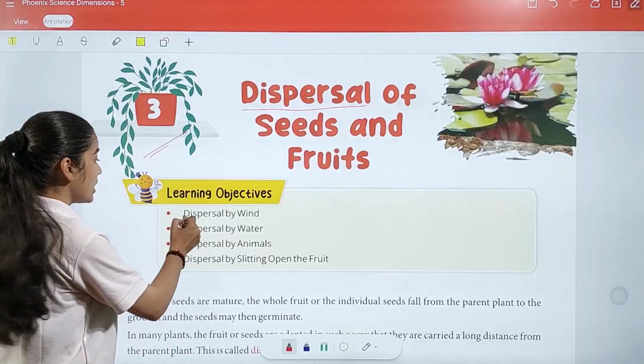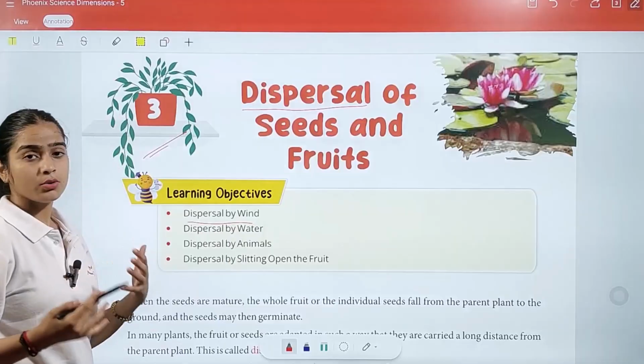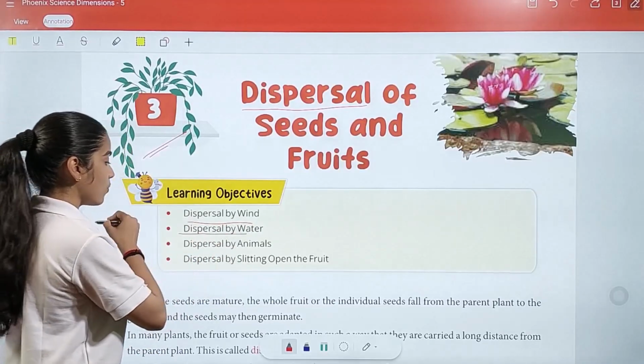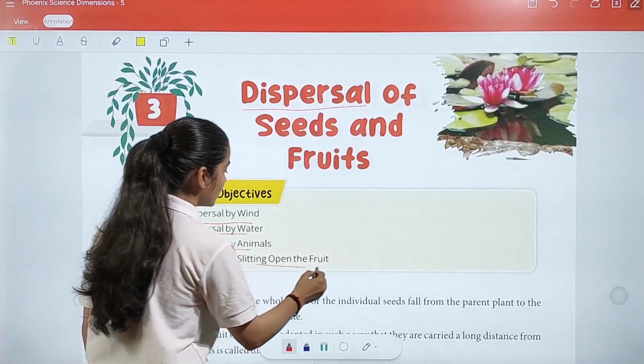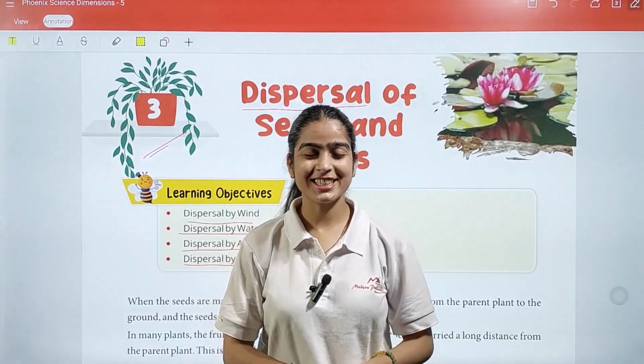So what are the learning objectives we have in today's class? The first one, dispersal by wind. First we are going to learn how seeds disperse by wind. Next, dispersal by water, dispersal by animals, and dispersal by splitting open of the fruit. So these are the 4 learning objectives we have today. So let's get started with our class.